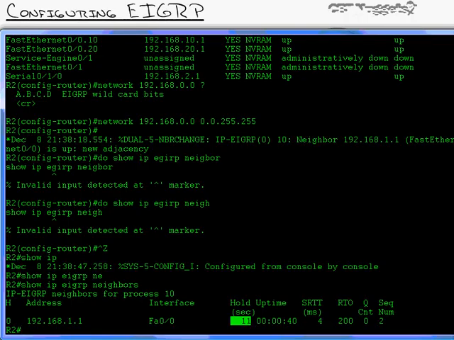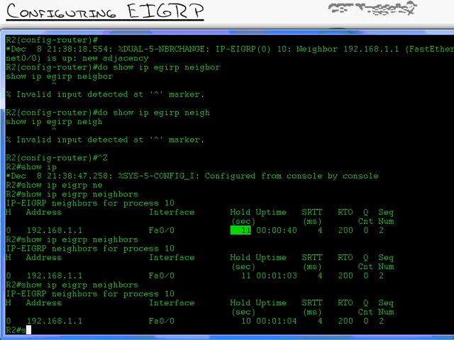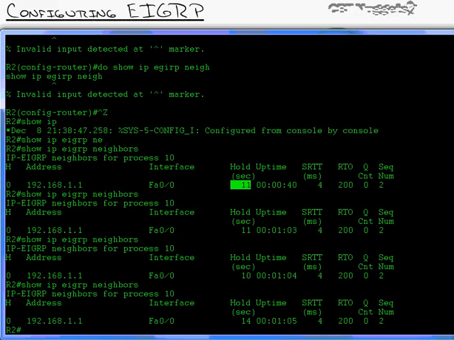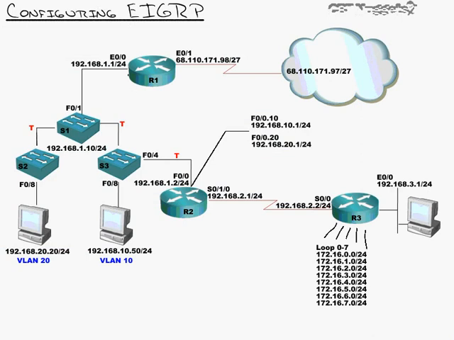By default, EIGRP says hello once every 5 seconds. So if the neighbor stops saying hello for any amount of time, you notice the hold timer is 11 seconds, 10 seconds, oh, back up to 14. That's because this guy is saying hello once every 5 seconds. As soon as this guy receives a hello, it starts the countdown. It says, if I don't hear another hello from you in 15 seconds, aka hold down timer, you are considered dead, and I will no longer use your routes.